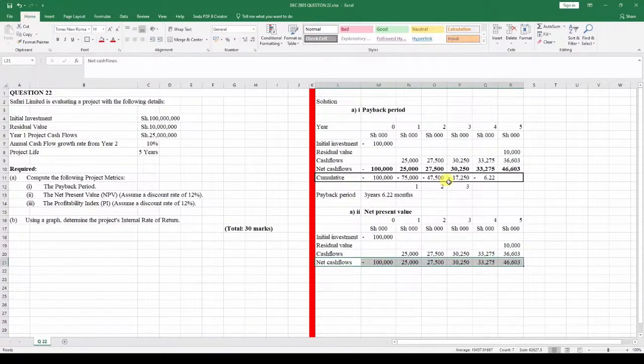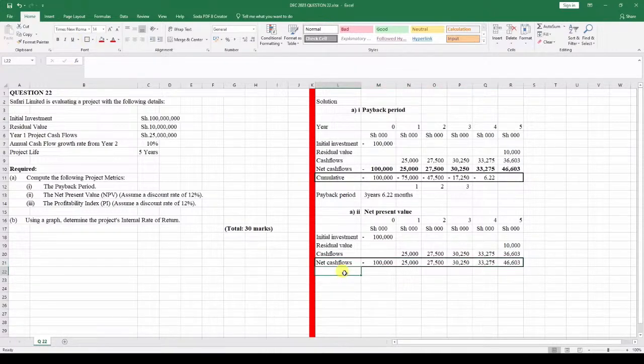The way I've done over here, the relevant values, these are the ones we're going to discount and get the present values right over here. So the present values will be this value over 1 plus r.